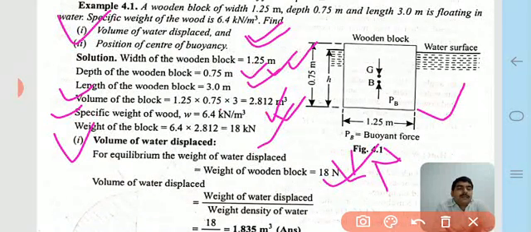Volume of water displaced is equal to weight of water displaced divided by the specific weight of water. Therefore, 18 divided by 9.81 gives 1.835 meter cube of water displaced, where the specific weight of water is 9.81 kilonewton per meter cube, which is taken when the value is not given.